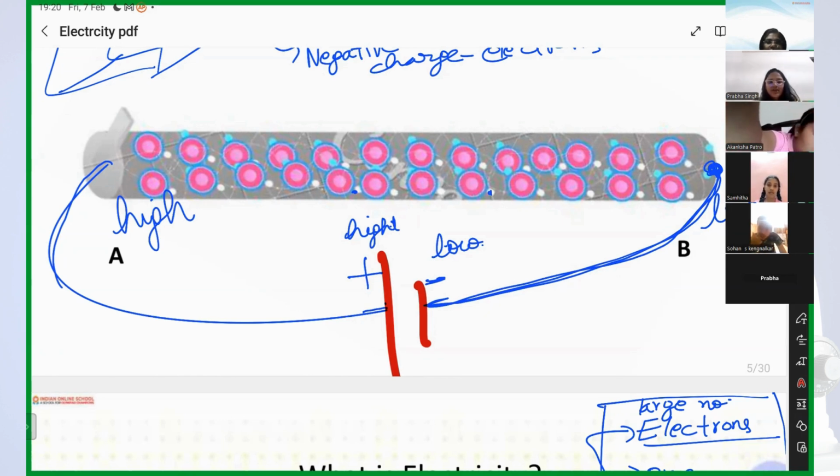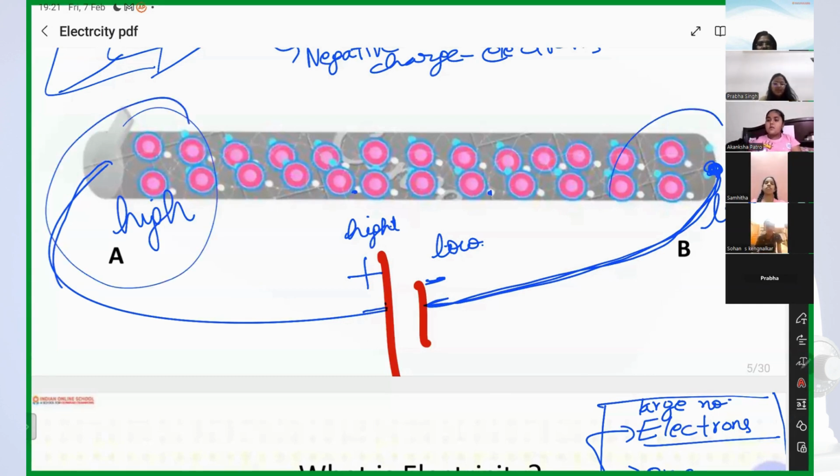So to make current flow through a wire, you made their electric pressure unequal. There is a difference in electric pressure between A and B now, and that difference of electric pressure between A and B is called voltage.